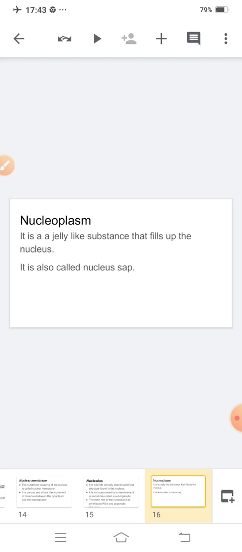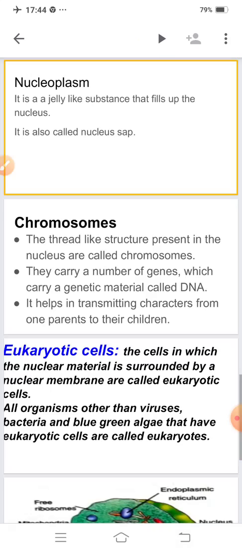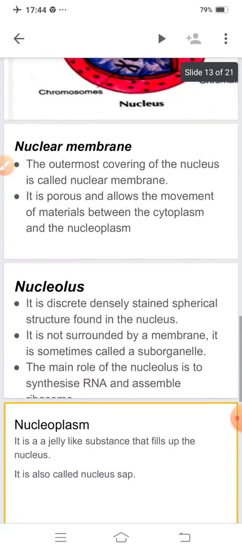Now, the next one is nucleoplasm. It is a jelly-like substance that fills up the nucleus. What do you mean by nucleoplasm? Nucleoplasm is a jelly-like substance that fills up the nucleus, and it is also known as your nucleus sap. Clear?